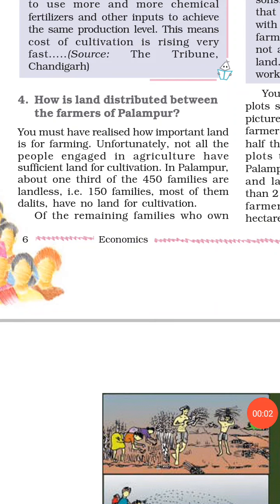Students, see page number 6. I am reading this paragraph. How is land distributed between the farmers of Palampur? It means distribution of cultivated land.